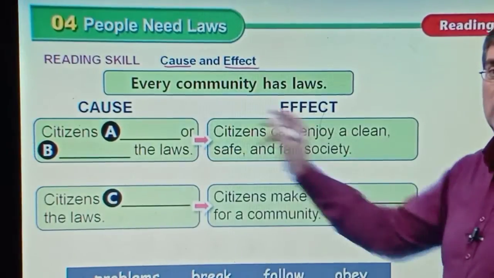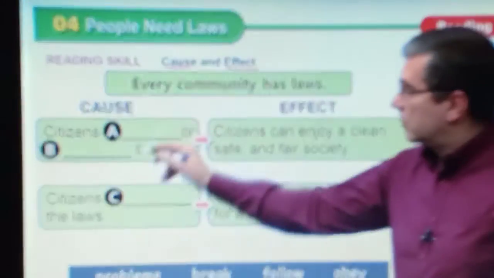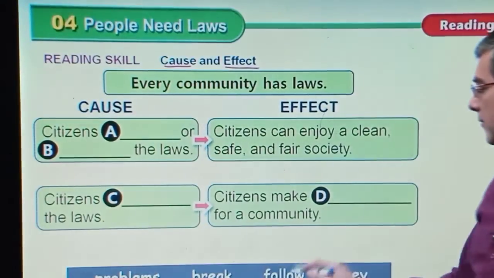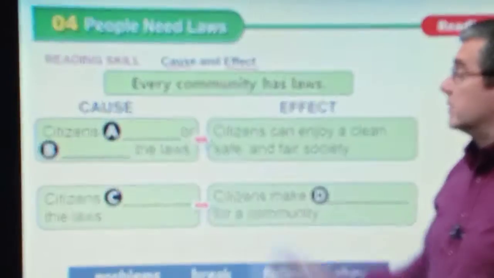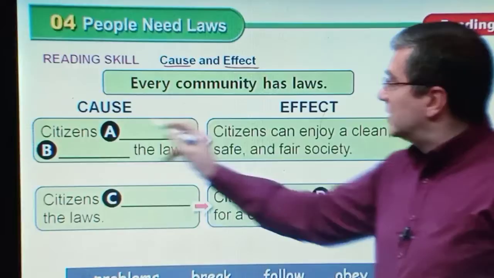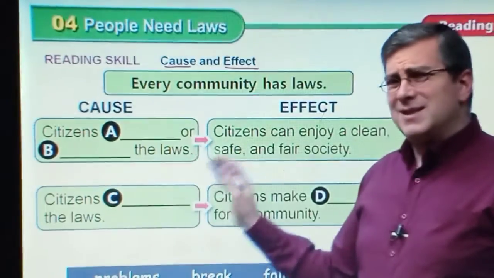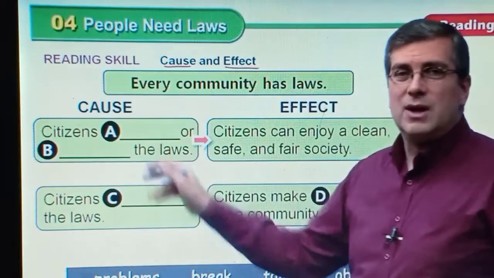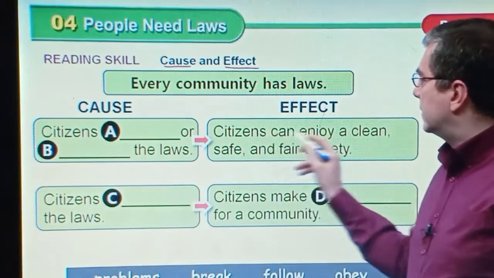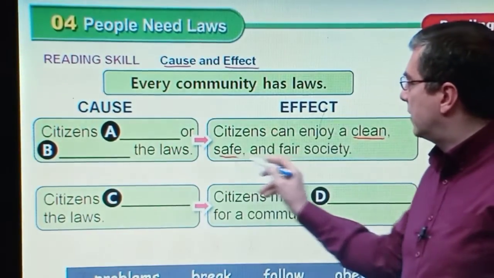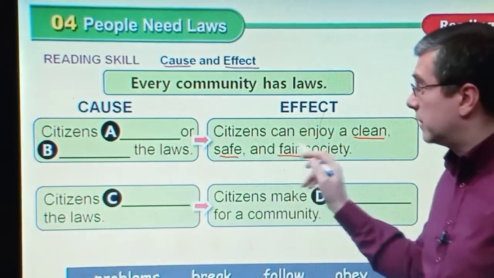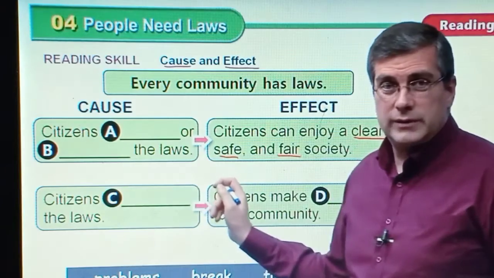So what you're doing here is looking at the cause, the condition, and the result, the effect. Cause and effect. There are several blanks here. Fill in the blanks with these words: problems, break, follow, or pay. Now take a look at the first one. What's the effect? Citizens can enjoy a clean, safe, and fair society. If you want this effect and this result, what should citizens do?